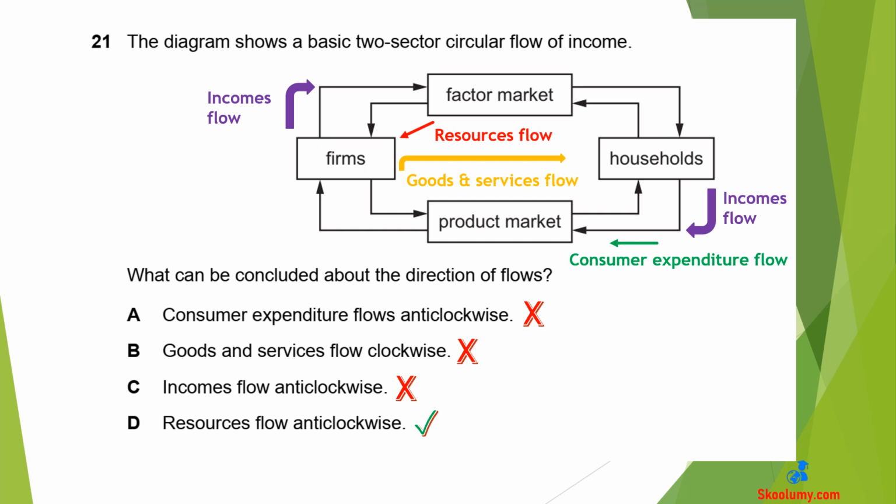B is wrong because goods and services move in an anti-clockwise direction from the firms through the product market to the households. C is wrong because income flows clockwise, not anti-clockwise, either from households to firms for payment for goods and services bought, or from firms for payment for factors of production provided by households.